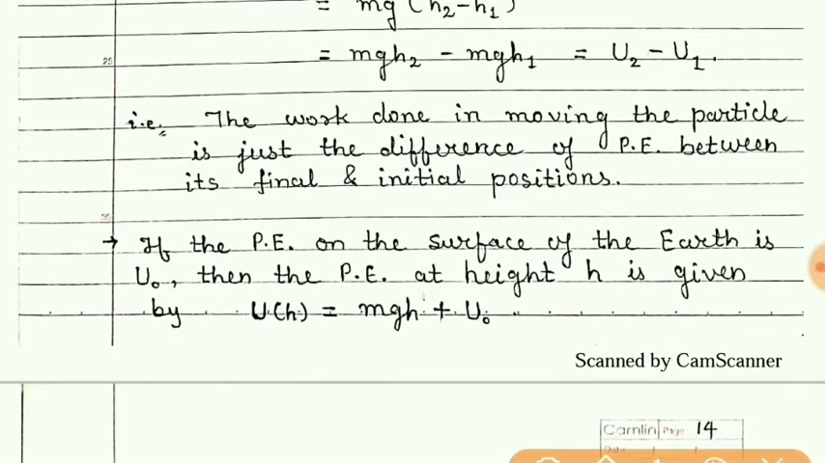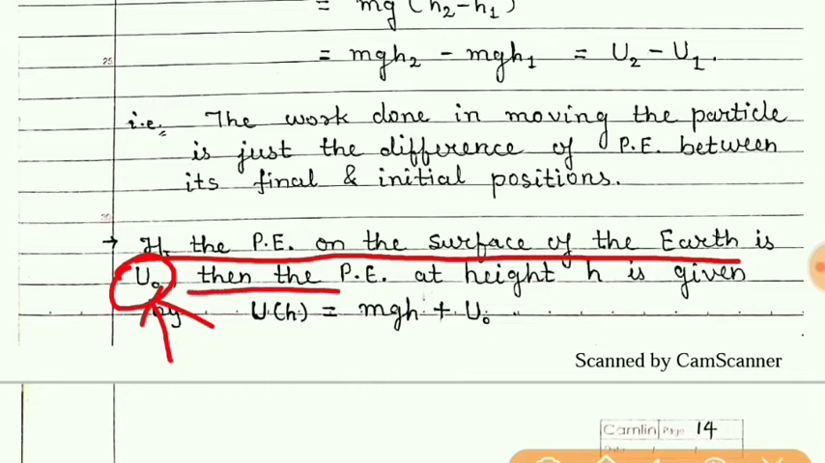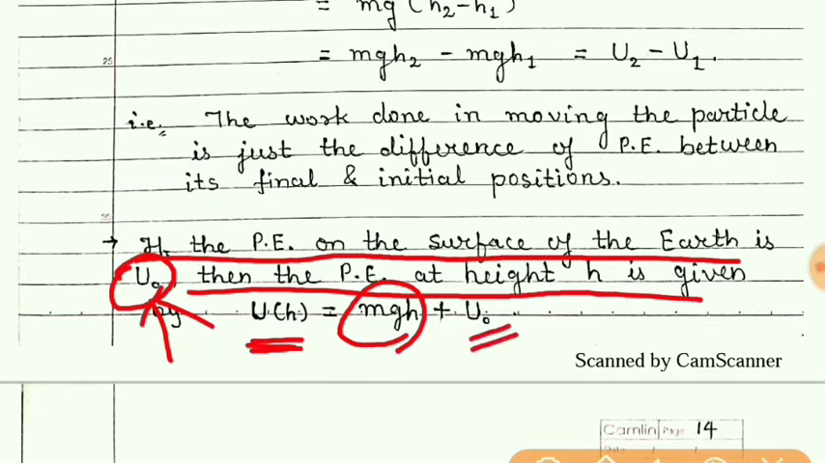Now students, if the potential energy at the surface of the Earth is considered as U naught, U naught means at the surface, then the potential energy at height h is given by U as a function of height is equal to mgh plus U naught. Means at some height h, the potential energy is given by the addition of these two, where this is the potential energy at the surface.